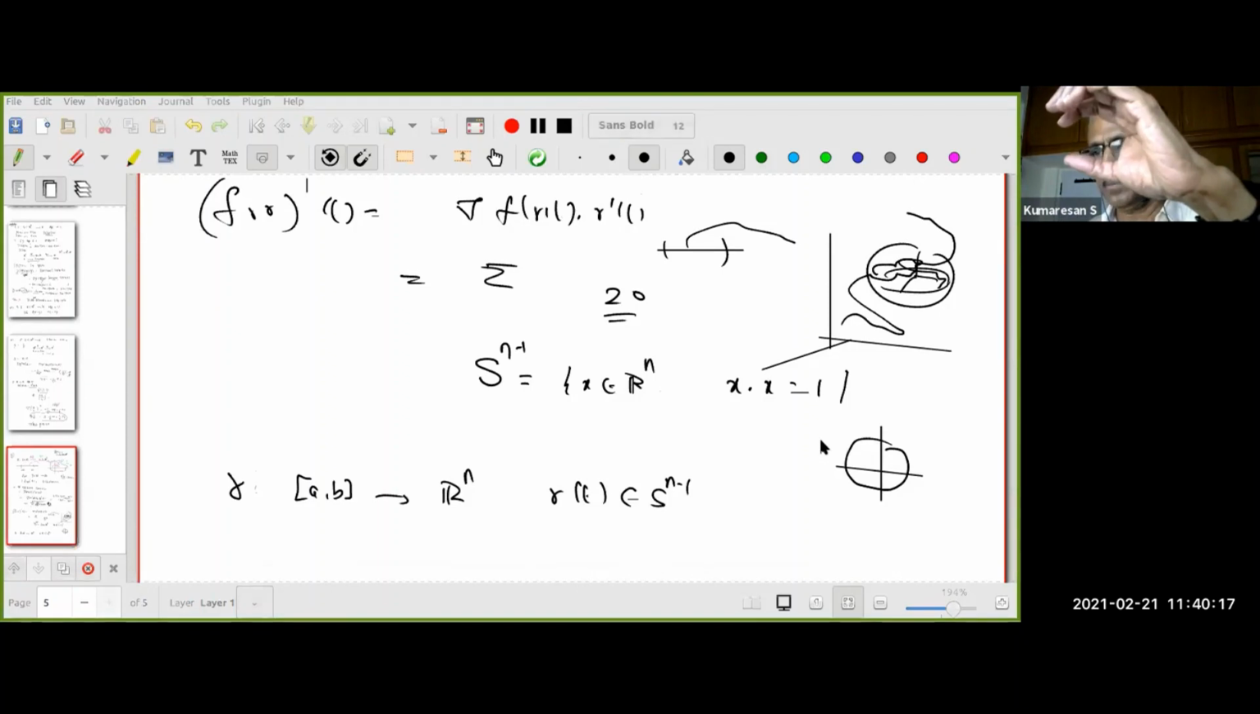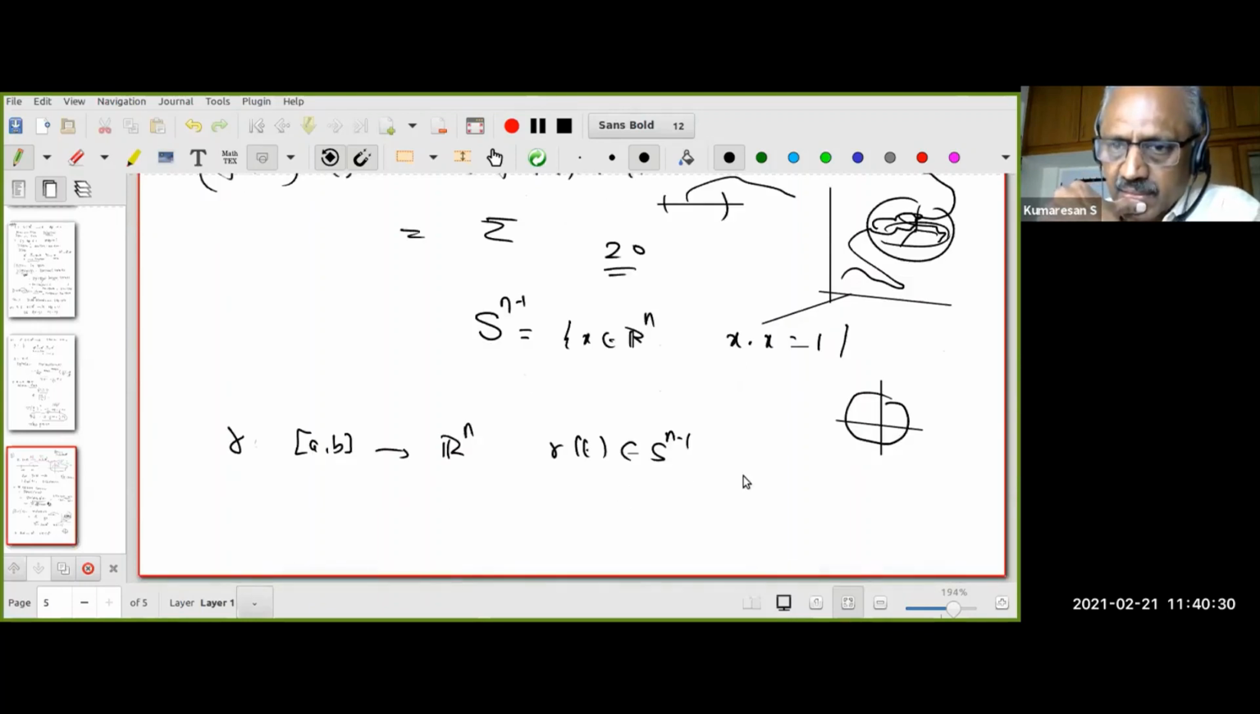I am sending a particle. The particle is going to move only on the ball. Even though in principle it is mapping into R3, it is constrained to move only on the ball. Can you imagine that? Very good.